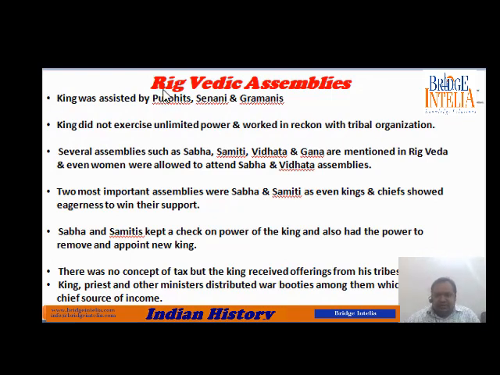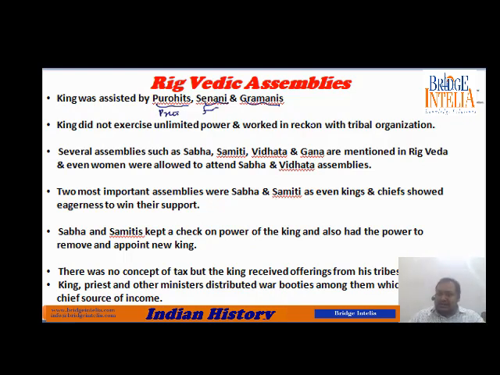Now, what was the working of these Rigvedic assemblies? The king was assisted by Purohits, that means priests, Senanis, fighters, and Graminis, the heads of the villages. The king did not have unlimited powers. That means the king could not make decisions on his own, but had to take his entire tribe into confidence.